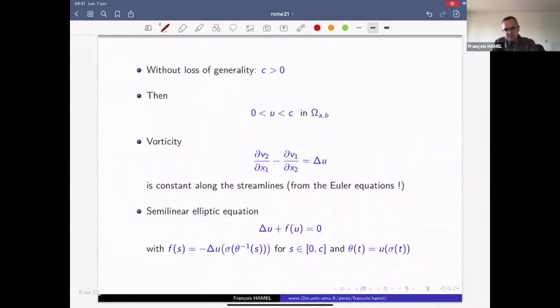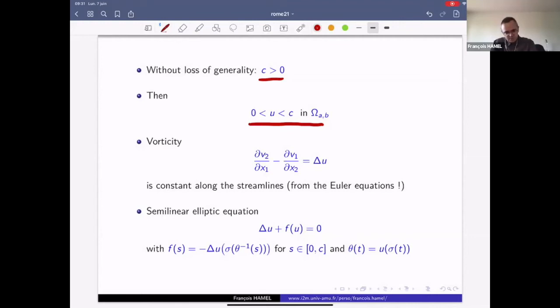So once we have understood that, as I said, without loss of generality we can assume that C is positive. And since U is constant along capital gamma, this also implies that U is between 0 and C in omega AB, because each interior streamline meets the trajectory capital sigma, and since U is increasing along capital sigma, then U is strictly between 0 and C in the interior annulus.